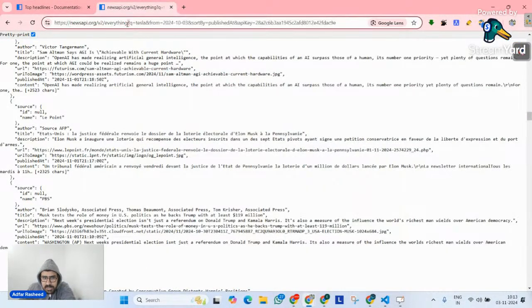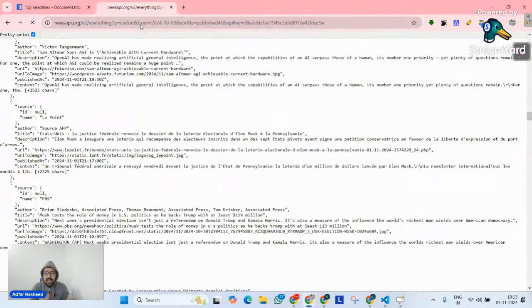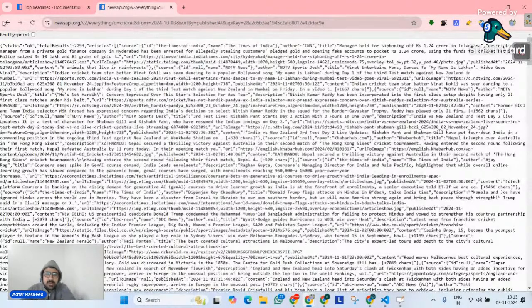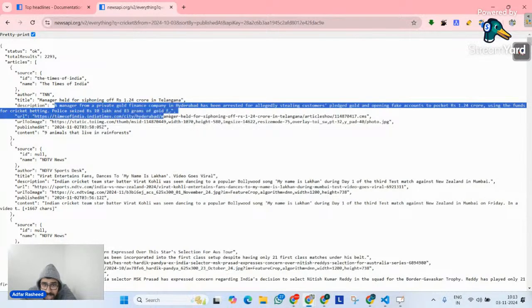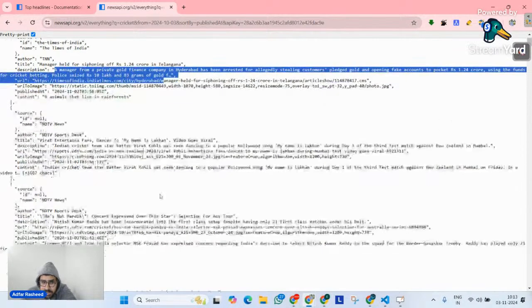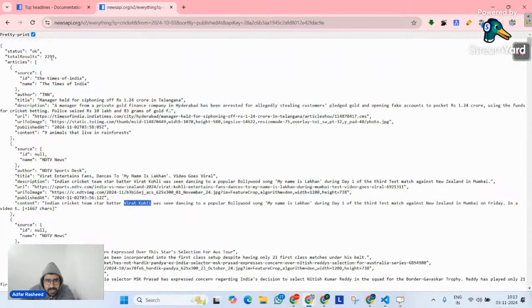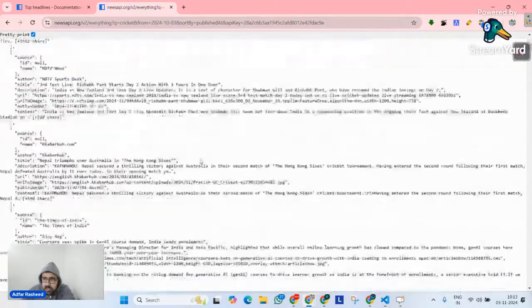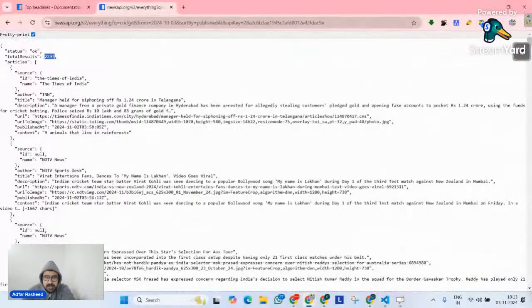So look at this. Q equals Tesla. If I remove this and write cricket, a few seconds back Q was Tesla, now I have made Q equals cricket. As soon as I make the request, we can clearly see the news articles are now related to cricket, Virat Kohli, and so on. Right now it gives me about 2029 news articles, although it gives me 100 because that is the constraint on the API.